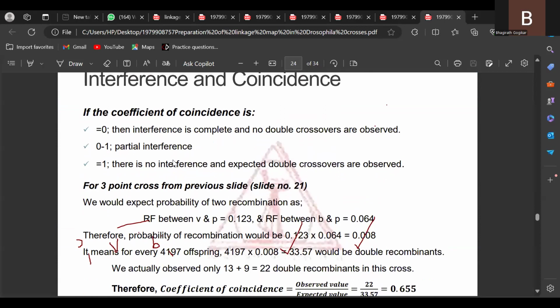So what is the interference? What does it explain? If the coefficient of coincidence is 0, that indicates what? Interference is complete and no double crossovers.